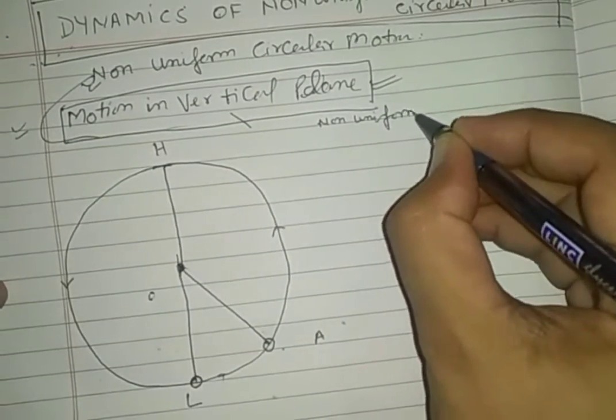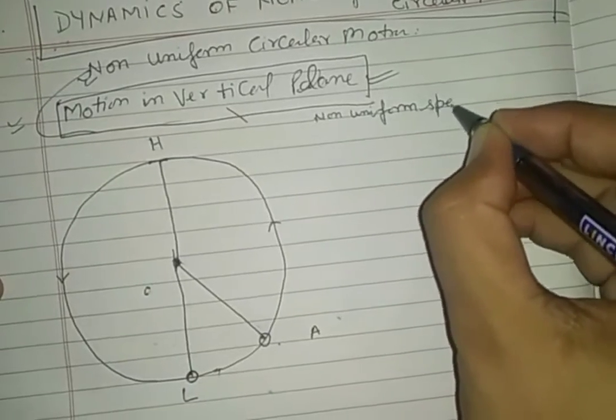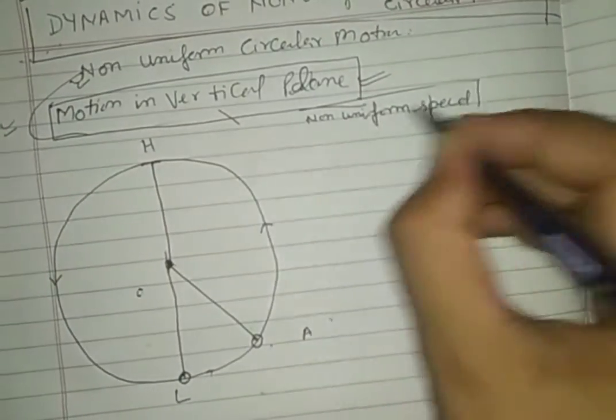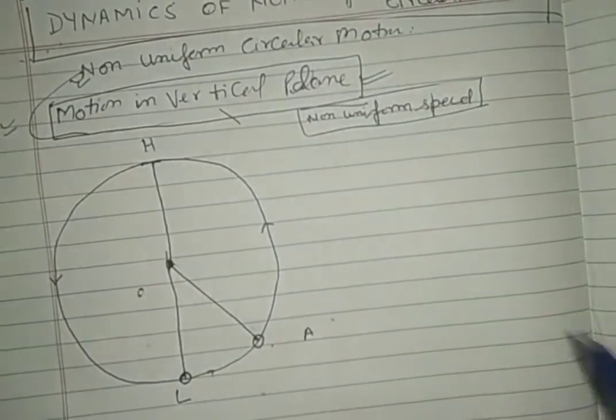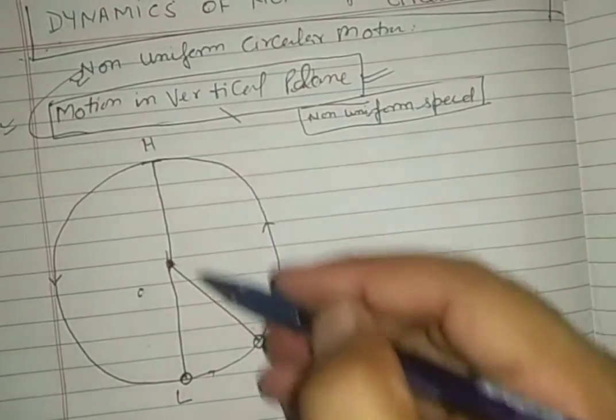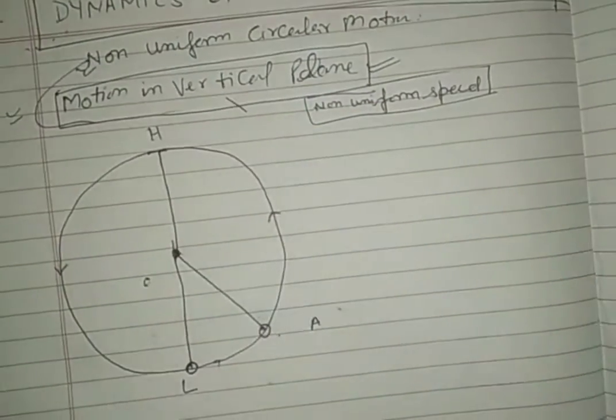So speed also changes with the direction. Direction is changing at every point here.